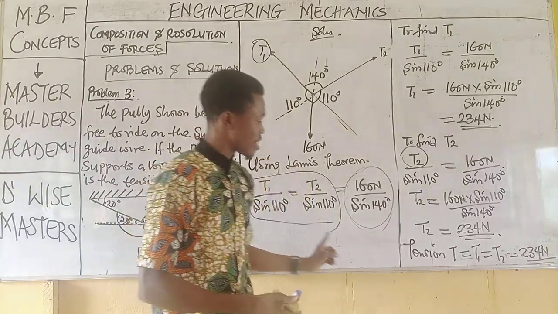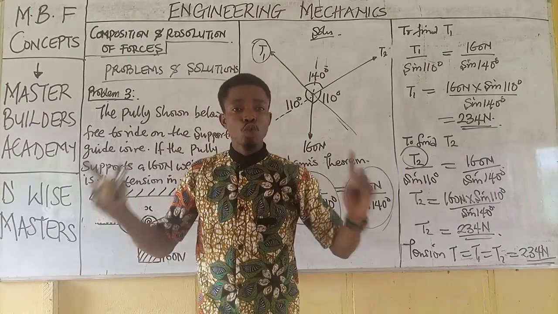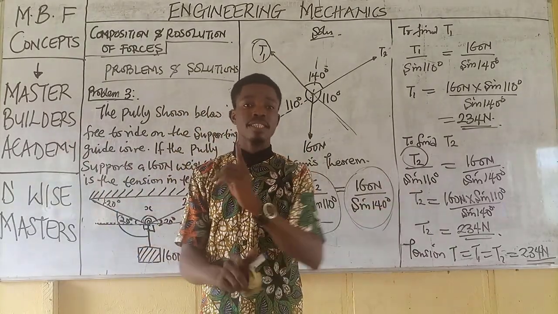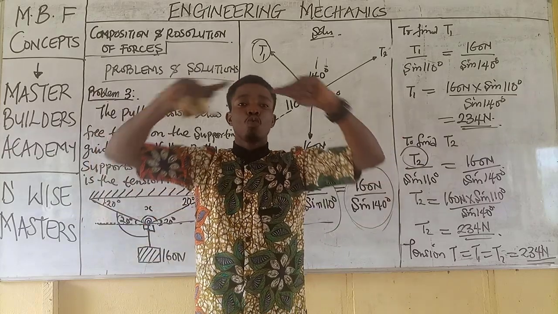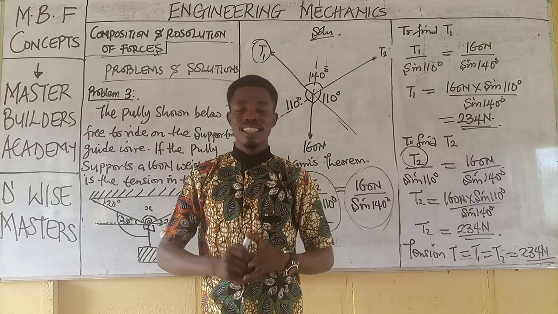So the strengths, or the tensions, are the same because the two wires made equal angles with the surface level, which we assumed as the roof level.